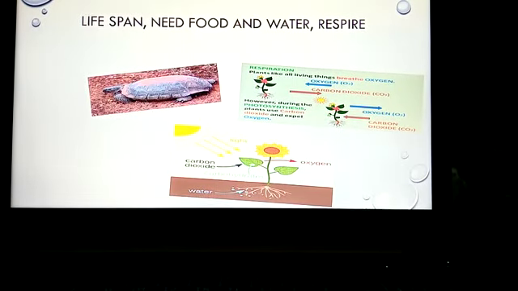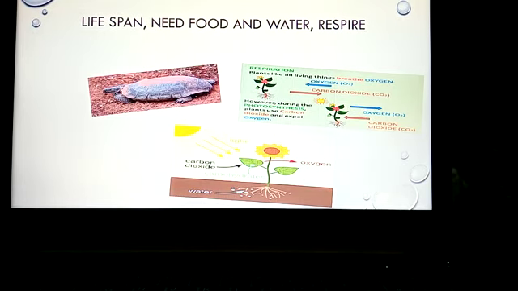That is a picture of a tortoise, children, which shows that the lifespan of a tortoise is 120 years. The next one is the need for food and water. Below you can see that for the preparation of food, plants take light from the sun, carbon dioxide from the air, and water from the soil, and give out oxygen by the process of photosynthesis. So they need food and water.